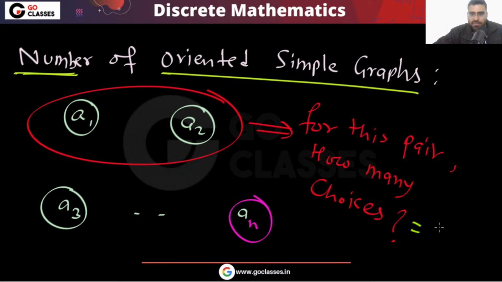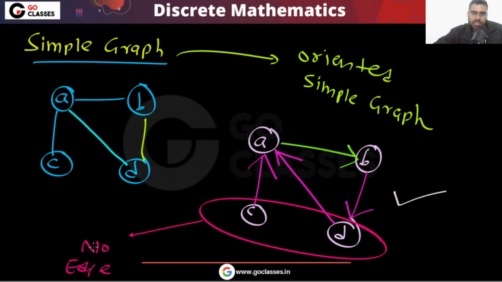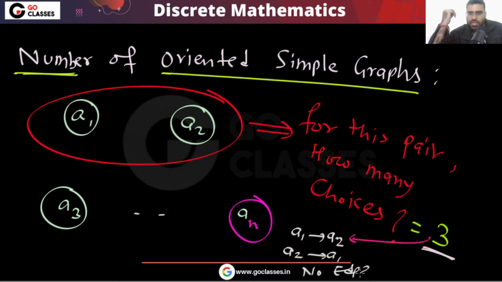There are three choices, right? Either you can put this, or you can put this, or you don't put anything. For example, there is no edge between C comma D. So there are three choices. Do you agree? What are these three choices? Either you put an edge from A1 to A2, or from A2 to A1, or there is no edge. So for every pair of vertices, there are three choices.